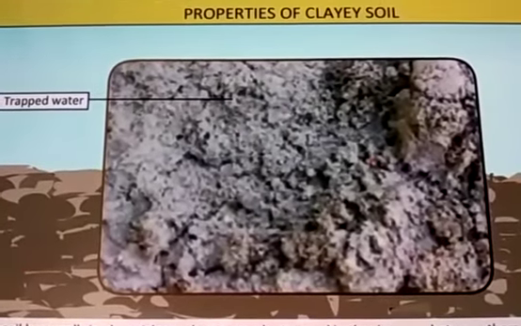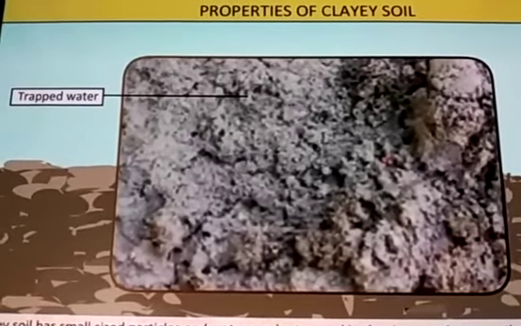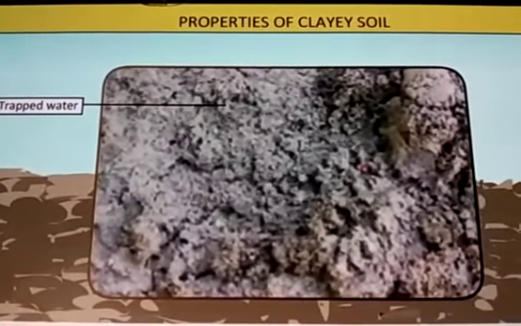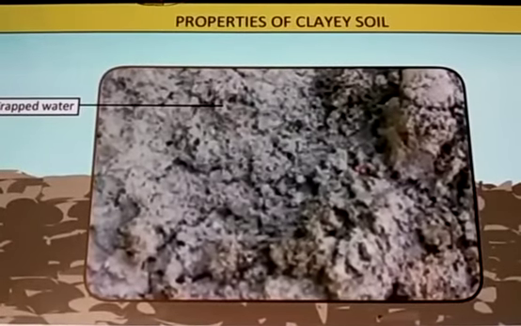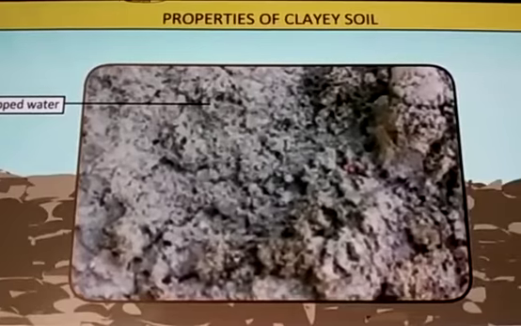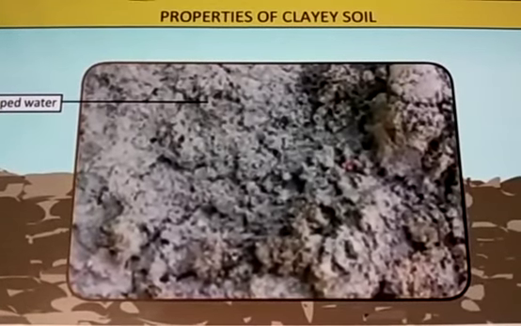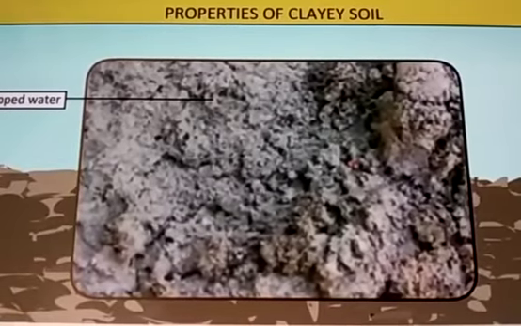If the proportion of fine particles is relatively higher, then it is called clayey soil. Clay particles are much smaller, packed tightly together. The sandy soil has spaces, holes and all, but here there is no space.